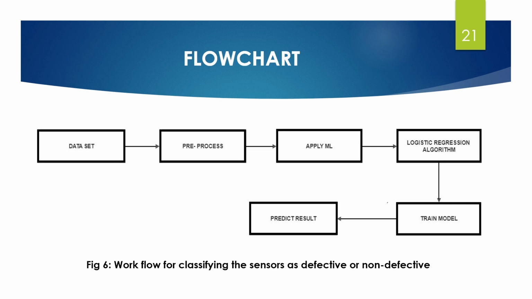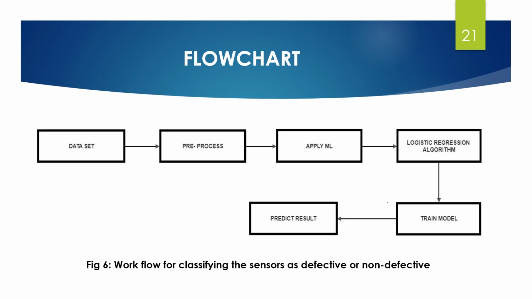The next step is to apply the logistic regression algorithm and train the model. We have imported the logistic regression class of the sklearn library. After importing the class, we have created a classifier object and used it to fit the model to logistic regression. The model.fit function is used for this purpose, and the independent and dependent variables are given as arguments to this function. With this, we have completed the training of our model using the dataset.